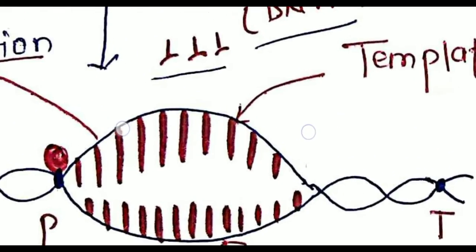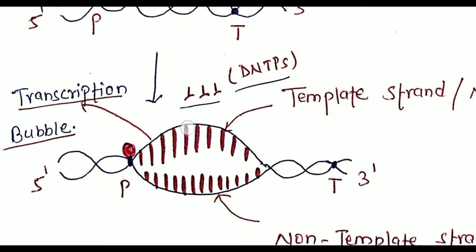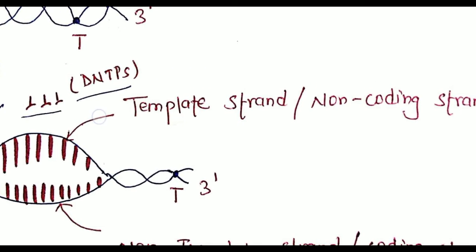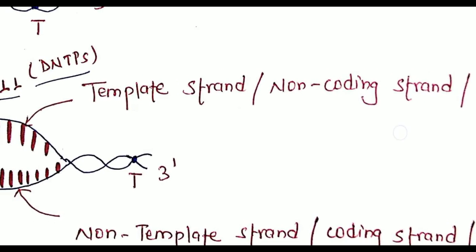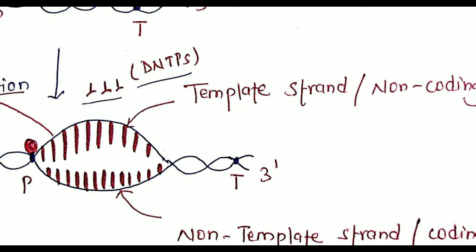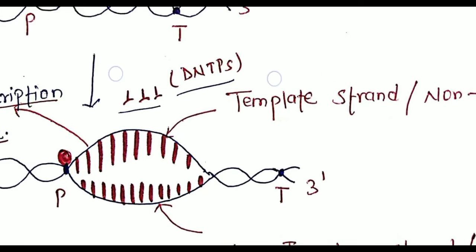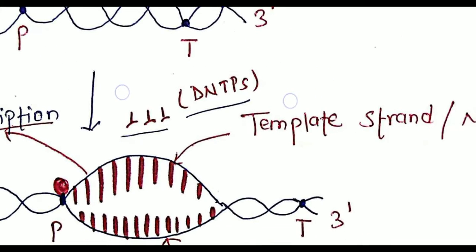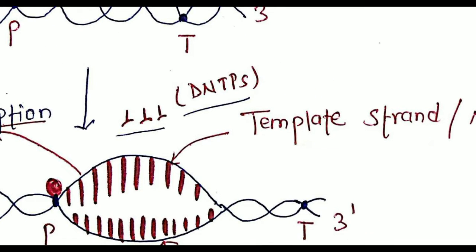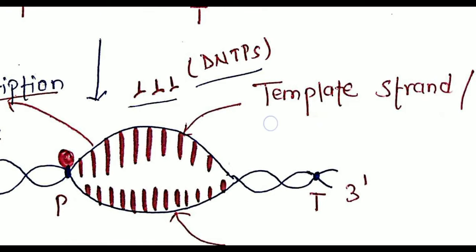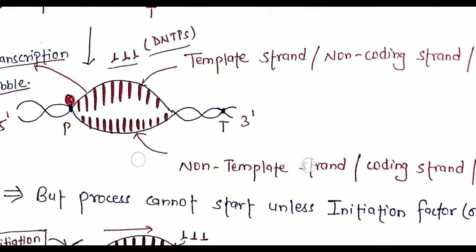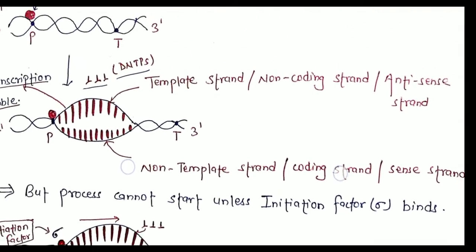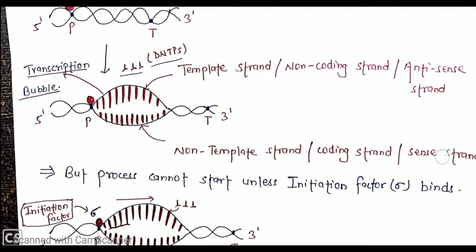This upper upstream strand is called the template strand, non-coding strand, or antisense strand, because on the template strand only the transcription occurs with the help of dNTPs. dNTPs are the deoxyribose nucleoside triphosphates, which bind to the template strand to form mRNA, and this downstream strand is called the non-template strand, coding strand, or sense strand.